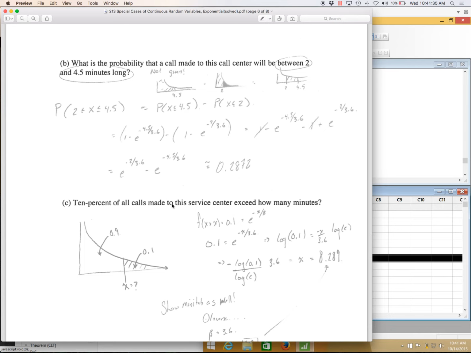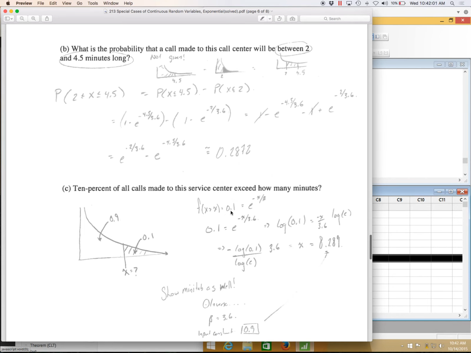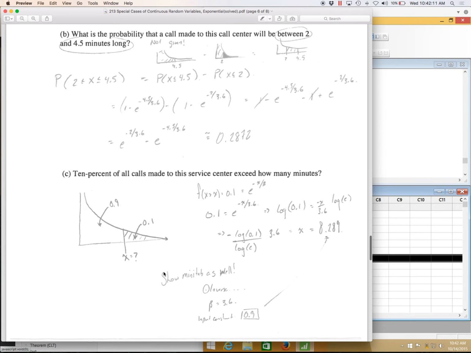Here we can do another interesting version of this. 10% of all the calls made to this service center will exceed how many minutes? So the top 10% of the calls, how long are they? Basically, that's what this question is asking. Let me try and draw this with a picture. The exponential curve will look something like this. If this area is the top 10%, that means the bottom is 90%. I'm splitting this up into 10% and 90%. You could set 0.1, the top 10%, equal to the probability x is greater than some value, and then solve for x using logarithms. But Minitab does this as well.